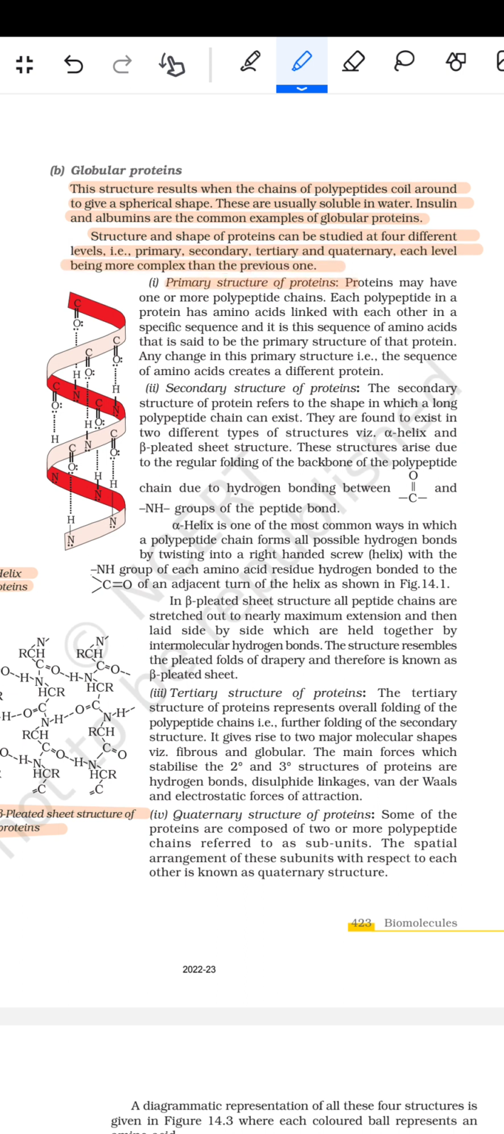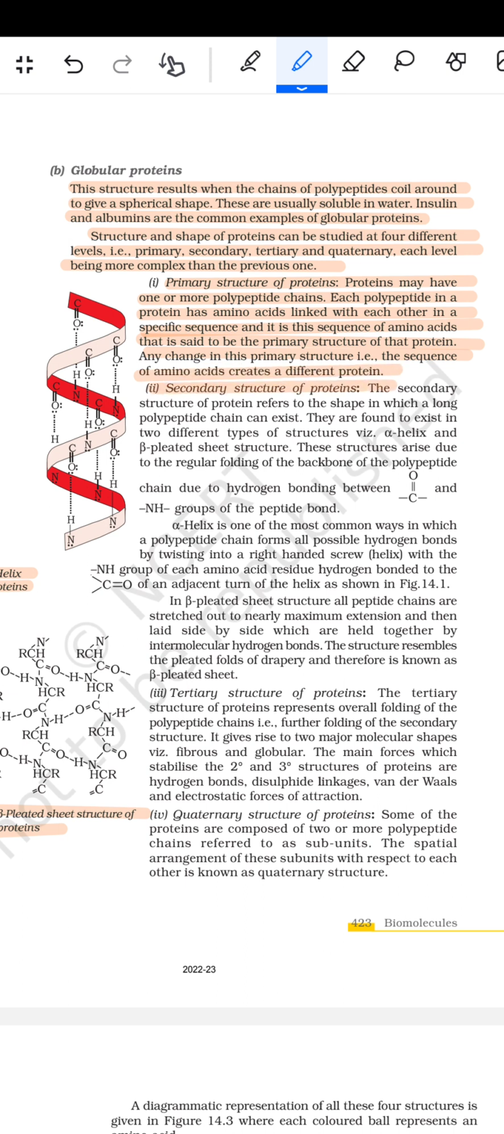The primary structure of proteins may have one or more polypeptide chains. Each polypeptide in a protein has amino acids linked with each other in a specific sequence, and it is this sequence of amino acids that is said to be the primary structure of that protein. Any change in this primary structure, that means the sequence of amino acids, creates a different protein.